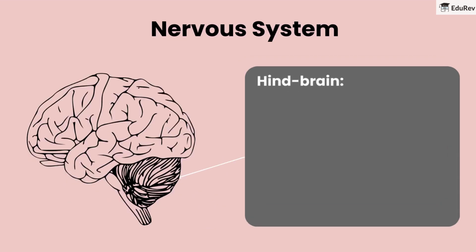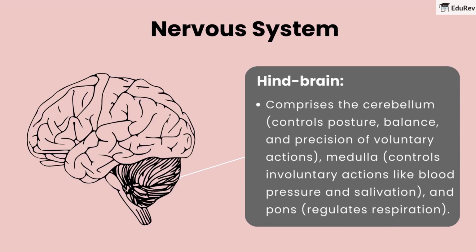Hindbrain comprises the cerebellum, which controls posture, balance, and precision of voluntary actions. Medulla controls involuntary actions like blood pressure and salivation, and pons regulates respiration.